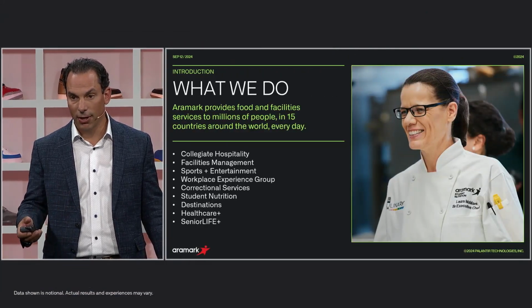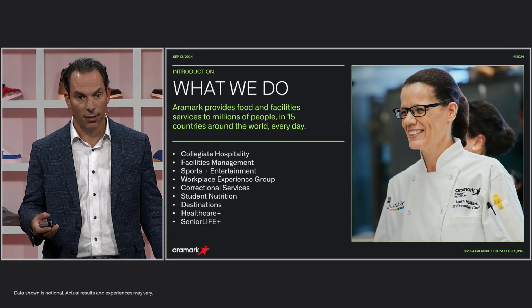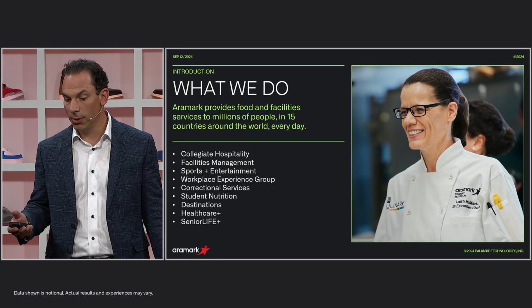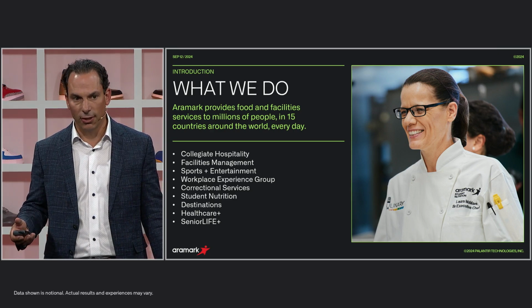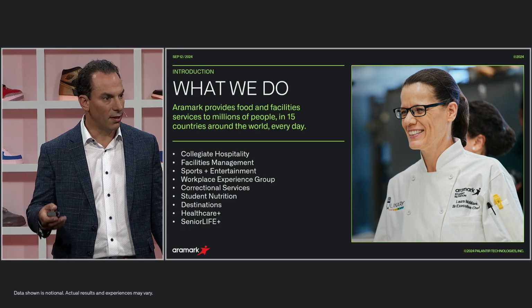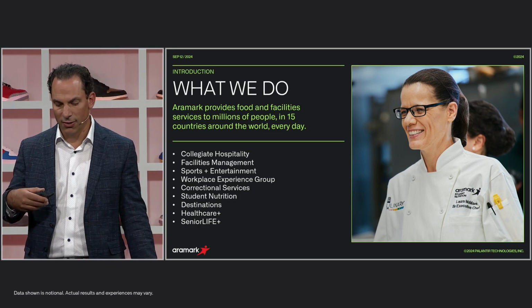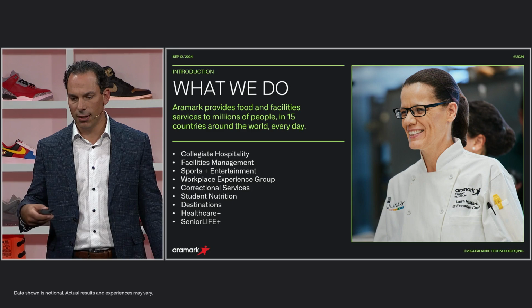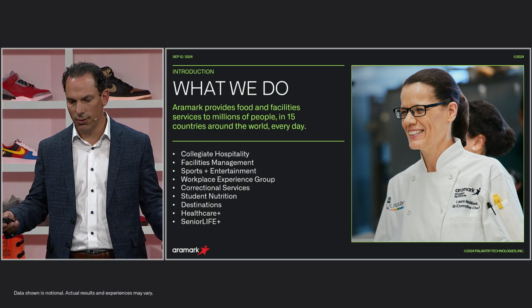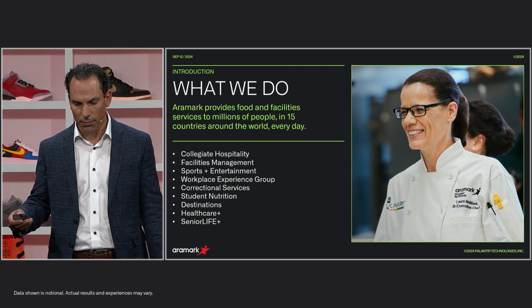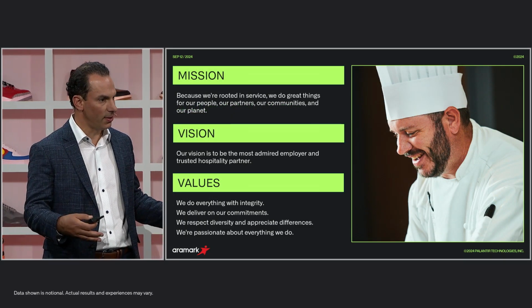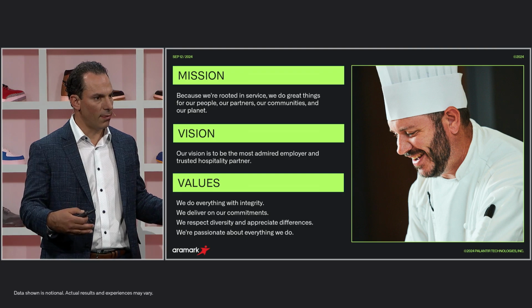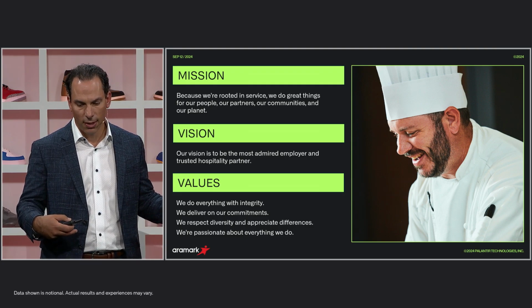If you're not familiar with Aramark, we are a Fortune 500 company that provides hospitality services in 15 countries. We have over 200,000 employees and 10 business lines. Each of those business lines provides a specialized service based on our client needs and consumer preferences. We'll talk about how that creates a variety of data for us to work through. At our core is service, and the services that we provide to our clients and customers.